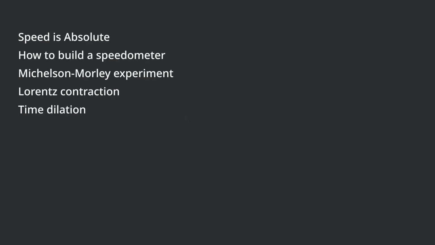In this video, I have tried to prove speed is absolute but not relative and show you how you can build a speedometer to verify it. I have explained how speed is absolute, aligned with the negative outcome of the Michelson-Morley experiment. I have proposed my hypothesis to explain Lorentz contraction and time dilation. It's the end of this video. Thank you for watching.